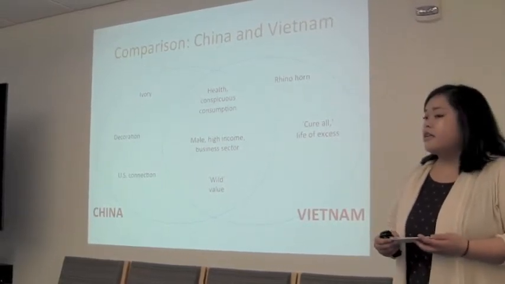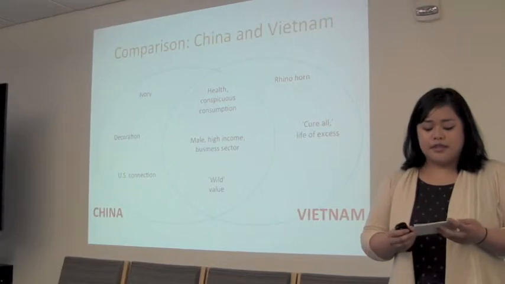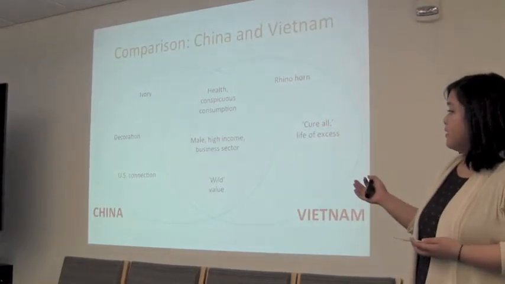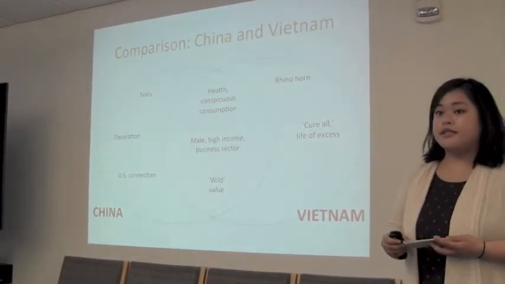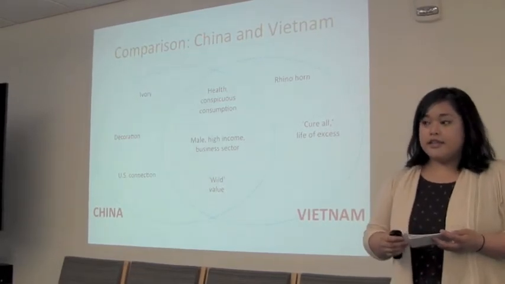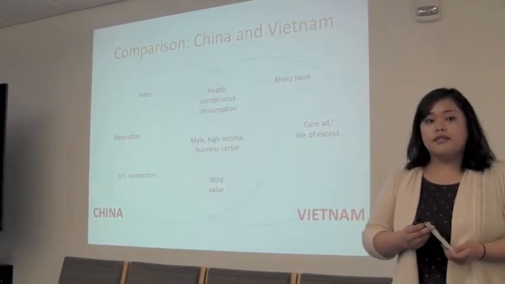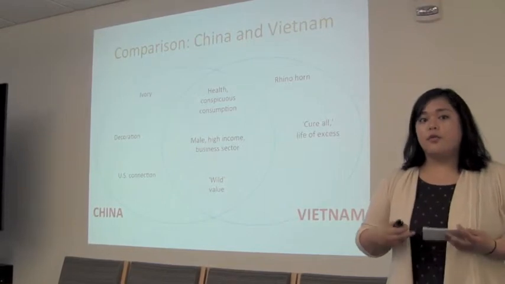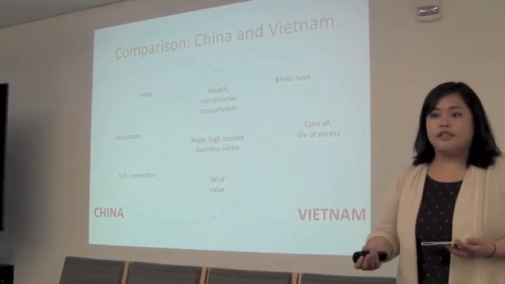Also, we found that the main consumer group is male, earning high income and working in the business and government sectors. And these consumers place a high value on the wildness of an animal, meaning the more wild an animal is perceived to be, the higher its value.